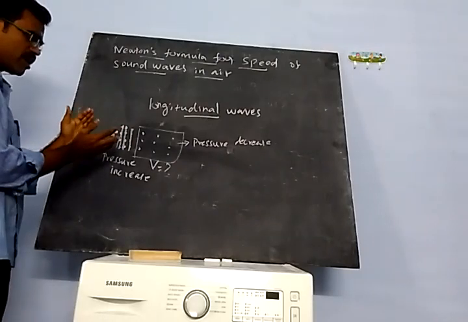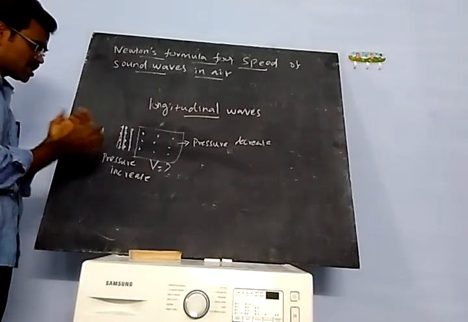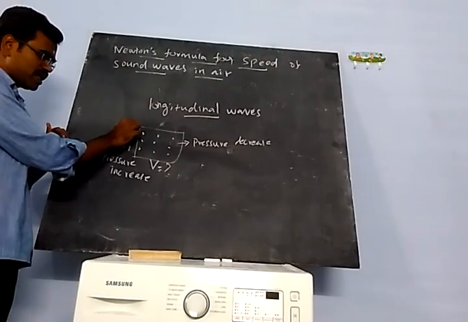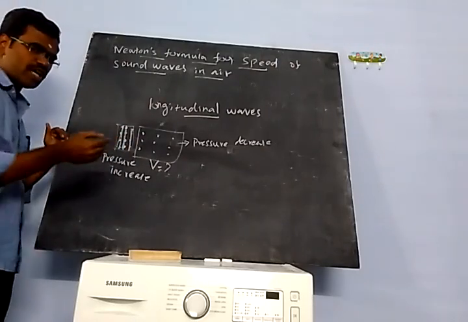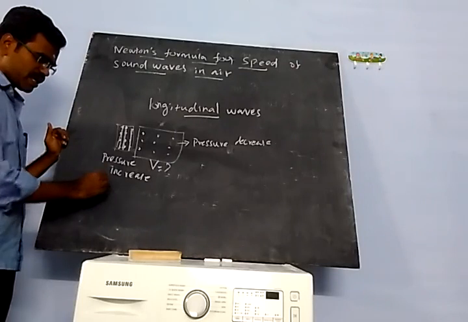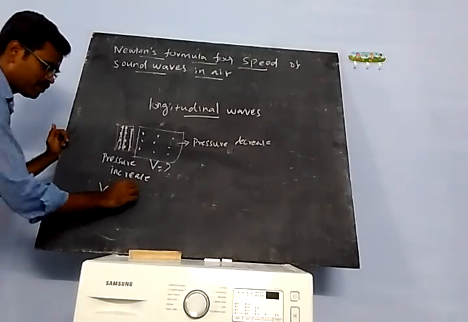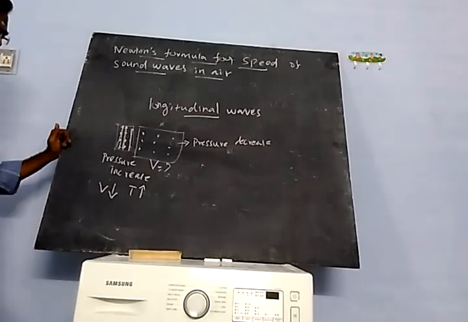When the air molecules are compressed, the pressure increases. Pressure increases means the volume decreases. Pressure increases, volume decreases, and at that time the temperature also increases.